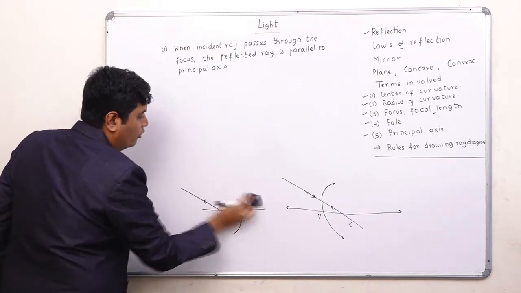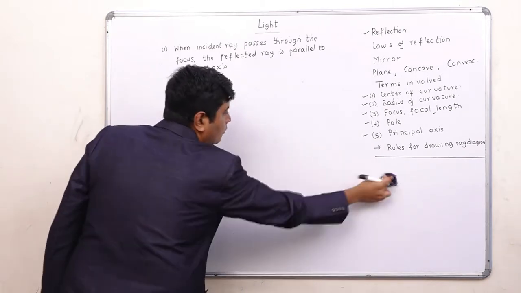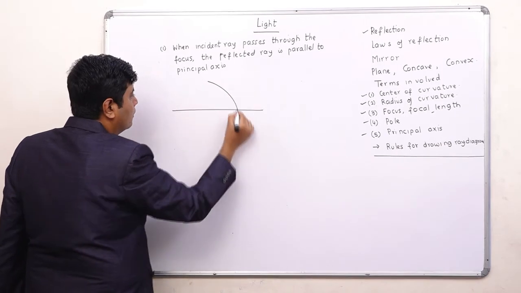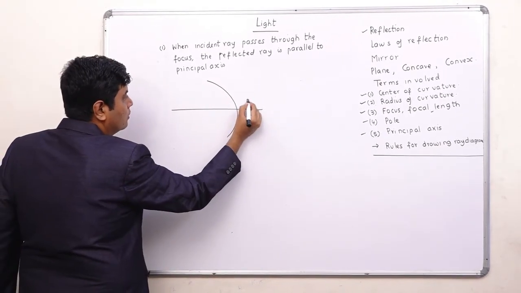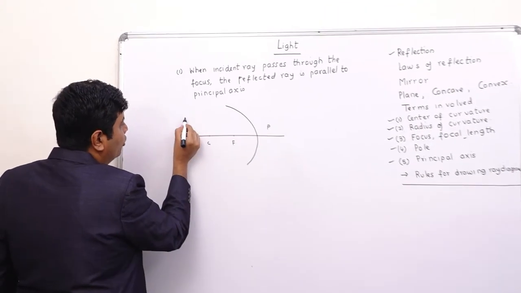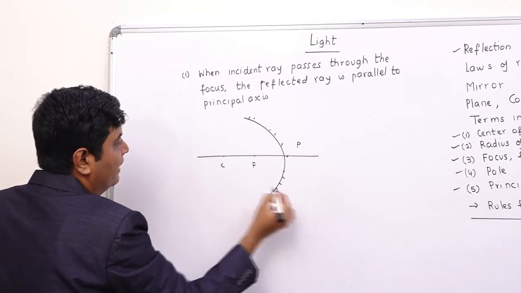Let us see the diagram for the same. This is your pole, this is your focus, this is your center of curvature, your incident ray, this is your mirror, your reflecting surface.